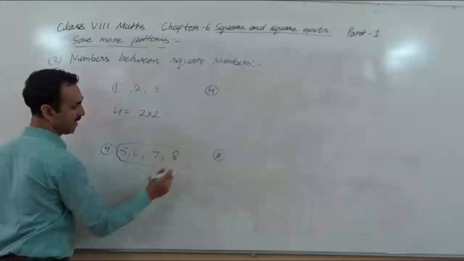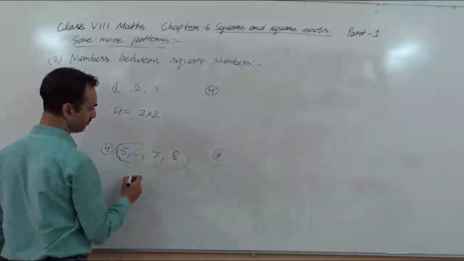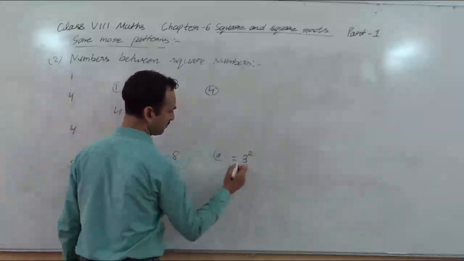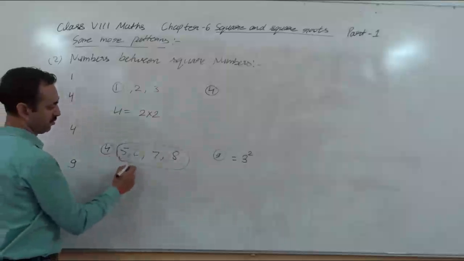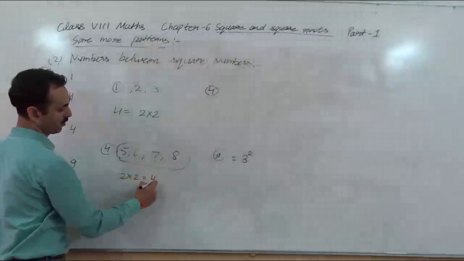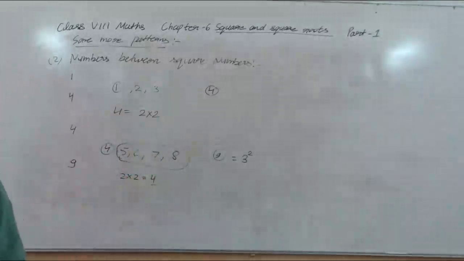So 9 can be written as 3 square. So 4 numbers, 2 into 2.